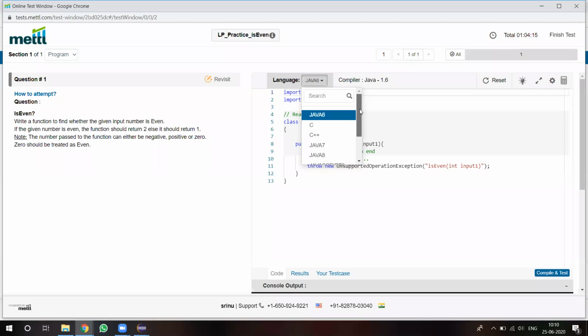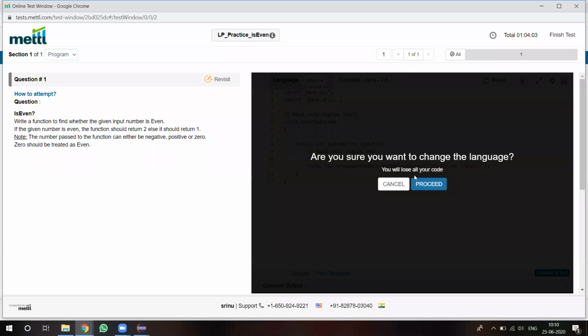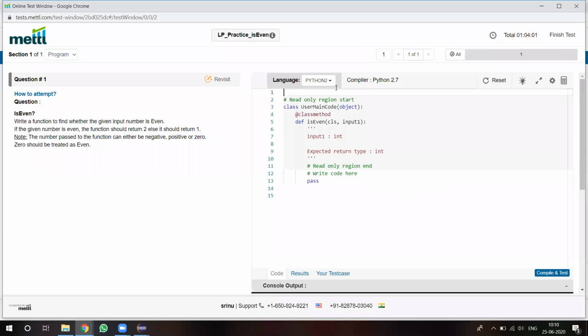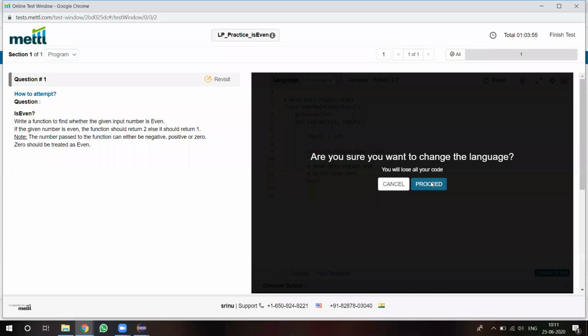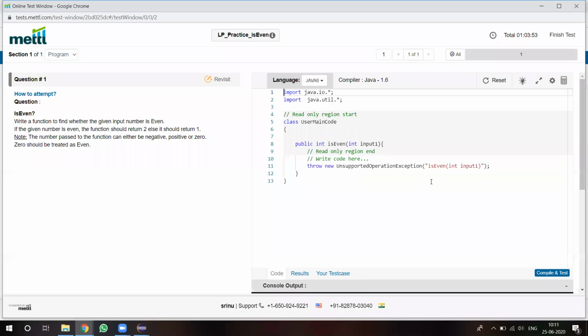Previously also, while writing milestone 1 and milestone 2, they provided different types of languages. Whichever language you are familiar with, we can select. If you are familiar with Python, you can select Python. If you are familiar with C, we can select C. If you are familiar with Java, we can select Java. Last year also, in milestone 1 and milestone 2, they provided different language support.